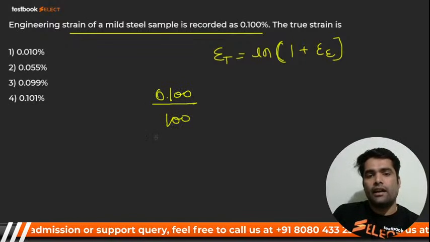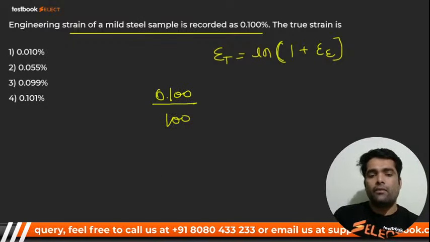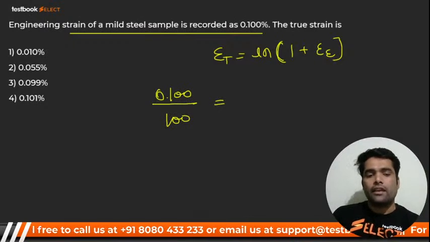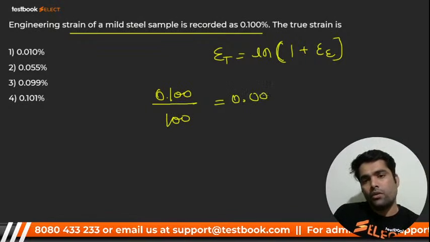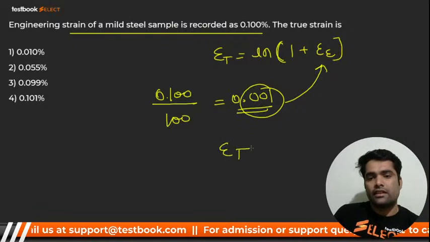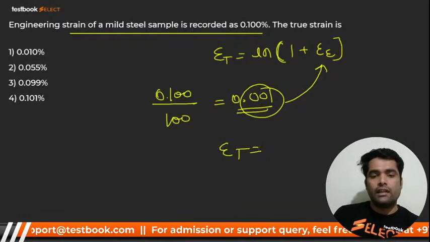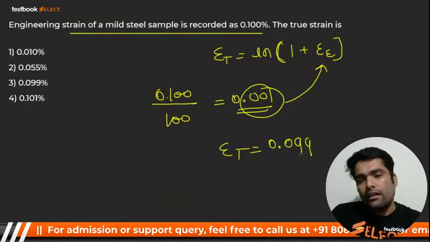So you have to divide it by 100. So my dear, what you will get? कितना हो जाएगा बच्चा? It is 0.001, right? So put this value over here, you will get the answer, and this ET will come out. 0.099, right?